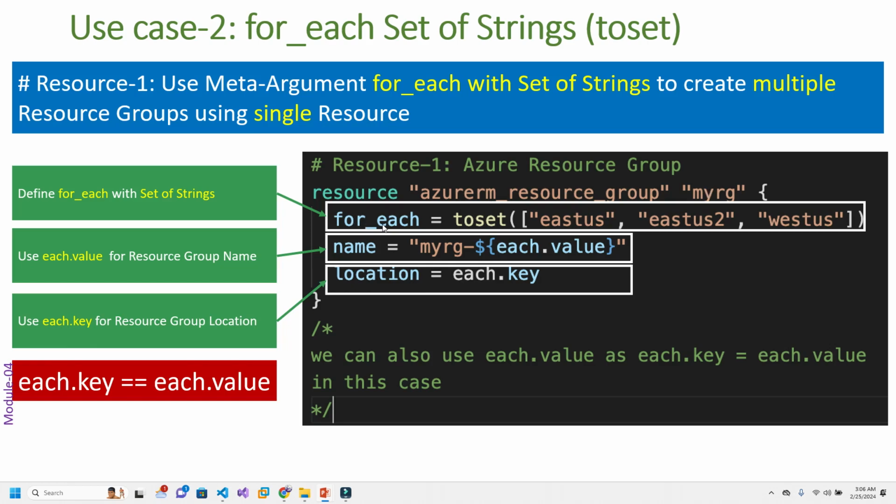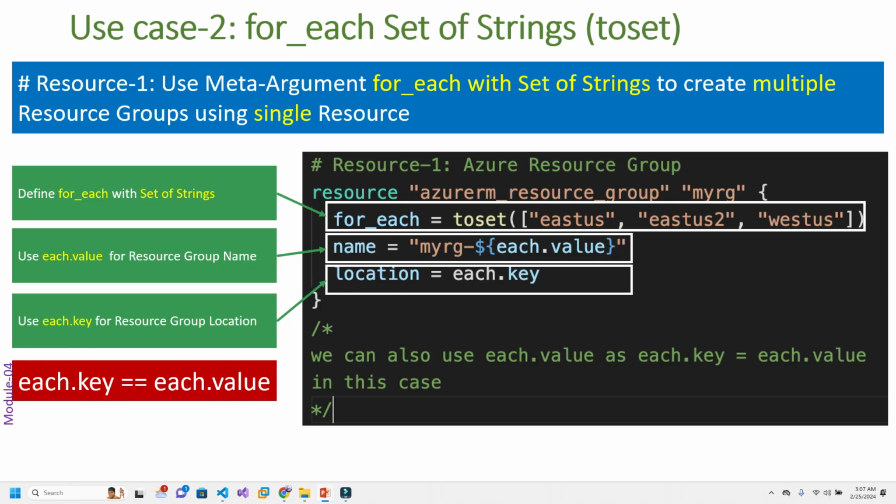For for_each I give toset. Because it is a set of strings, like I mentioned, whenever you want to use a set of strings you have to use the square bracket, and if you want to use a map you will use curly braces. I'll be using square brackets now because I'll have a set of strings, with no value, only key, right?